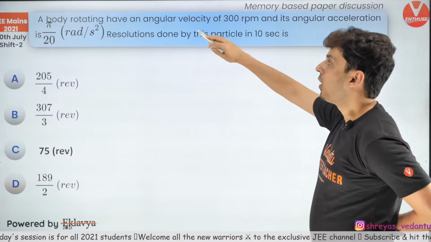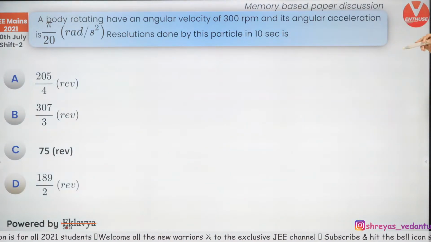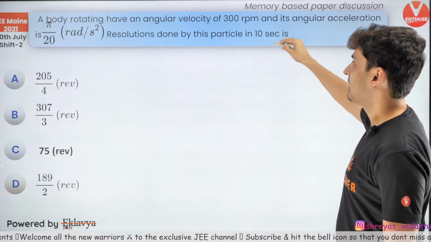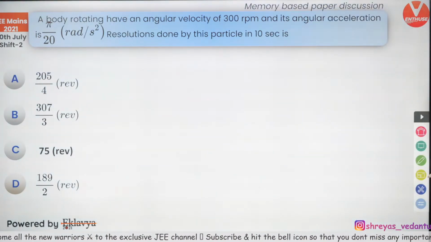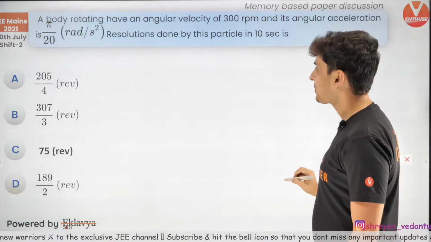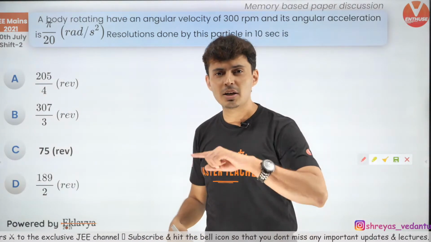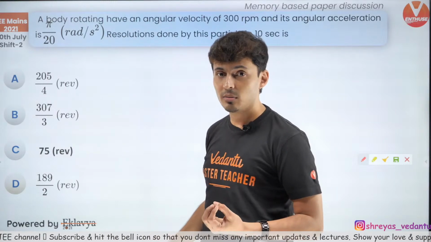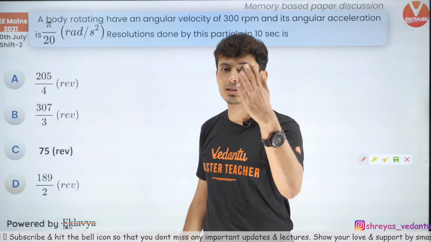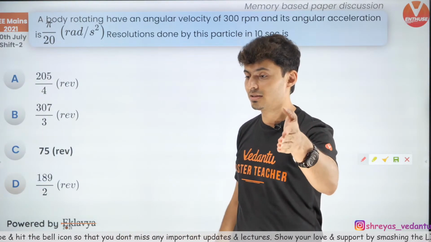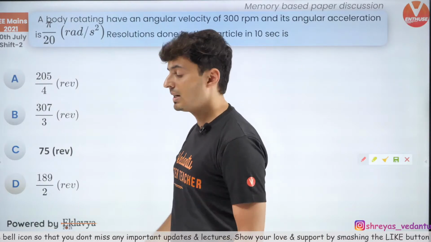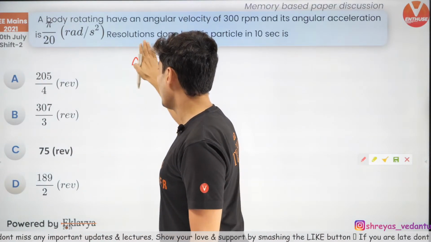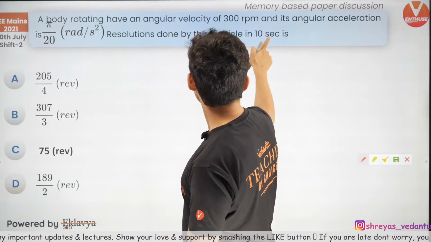Okay. Now a body is rotating. It has some angular velocity. And the question is, what is the number of revolutions done by the particle in 10 seconds? It should be revolutions, guys. How many revolutions are done depends on the angle which is covered. So this is based on the third kinematic equation. In the formula revision session, I did formula revision of this third kinematic, second kinematic and first kinematic. So how are you going to do this, guys? Okay, in 10 seconds, right?